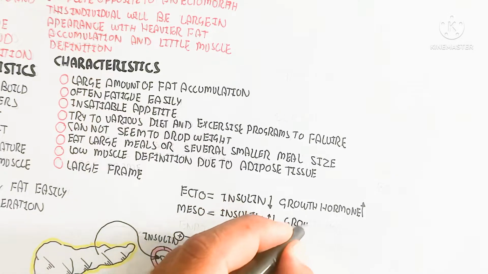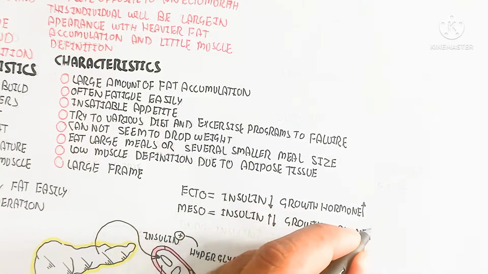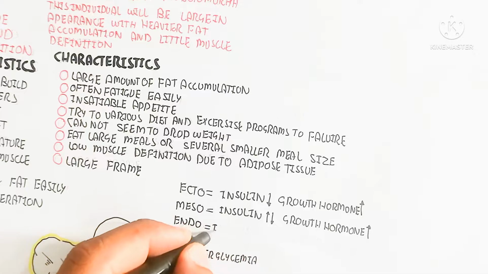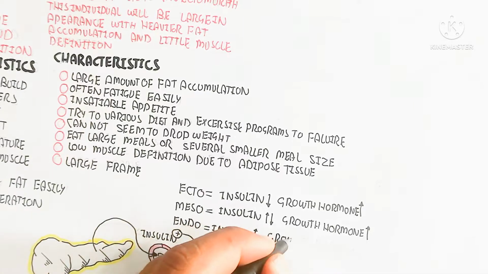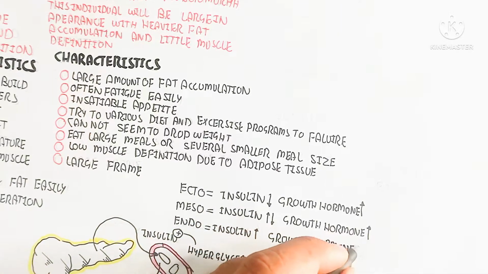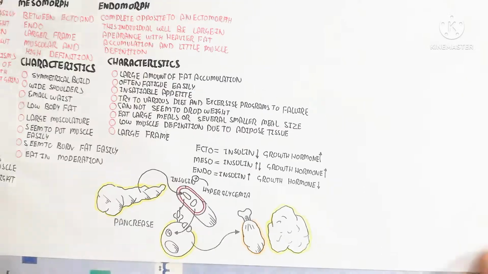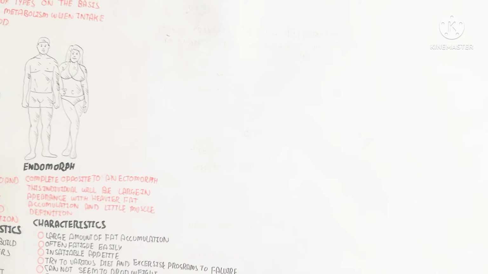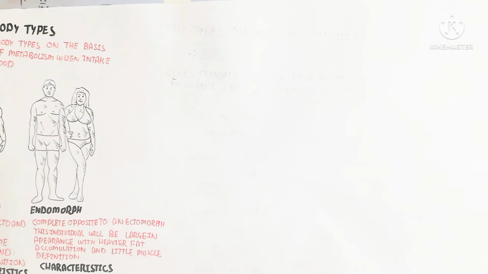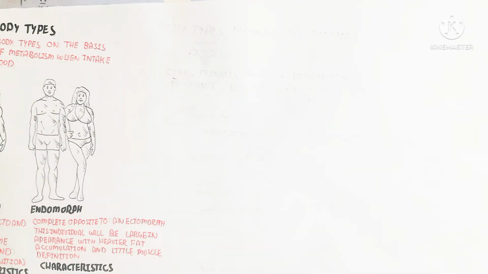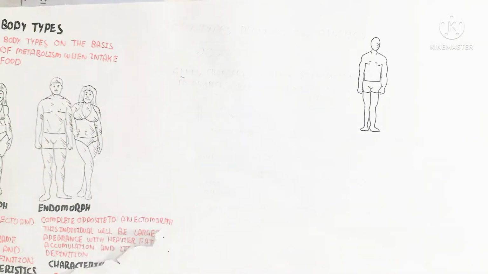be more. So that is why the burning of fat happens easily, and meso contains insulin regulation more or less on the basis of diet, and growth hormone will increase and lead to muscle building. But in endo, the insulin will increase, which leads to deposition of fat from the glucose into the adipose tissue to contain fat, and growth hormone will be less.